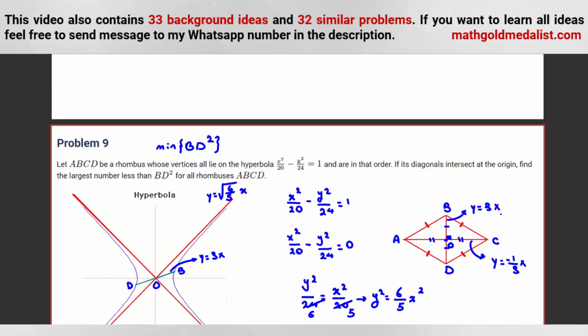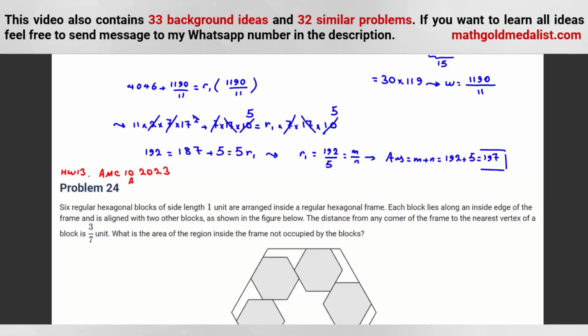Problem says what? Let me write. BD squared is always greater than 480, and so much nearer to this. It says, find the largest number less than BD squared for all rhombuses. So the answer will be 480.